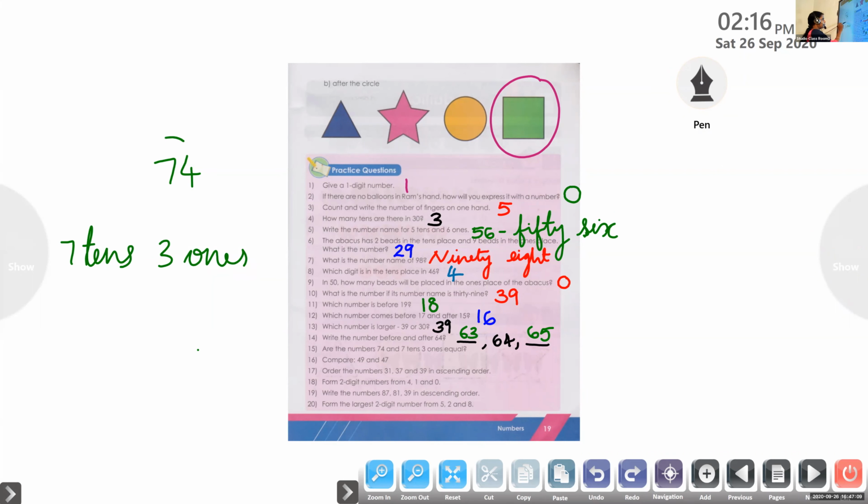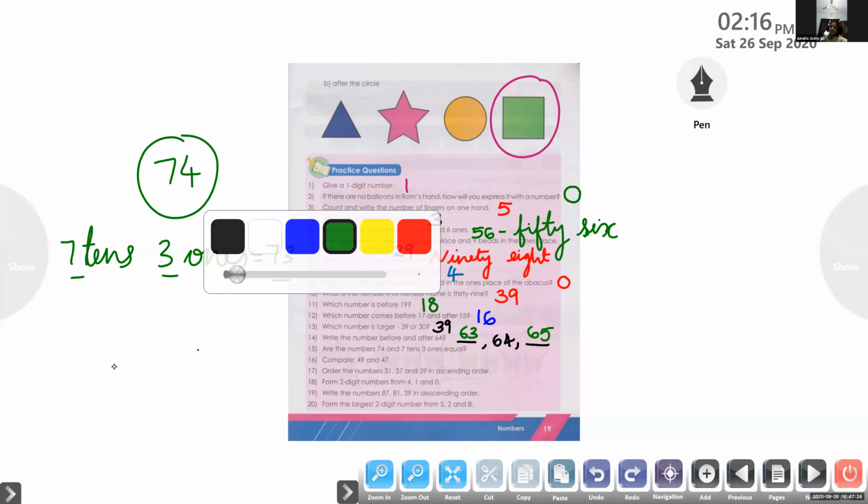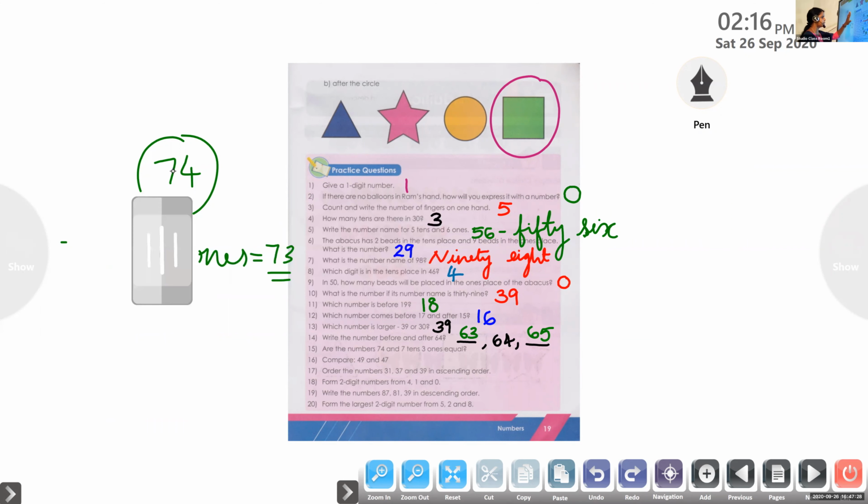See, 74 is one number. 7 tens and 3 ones is 74? No, it is 73 only, no? So, 74 and 73 equal? 73 and 74 is not equal.